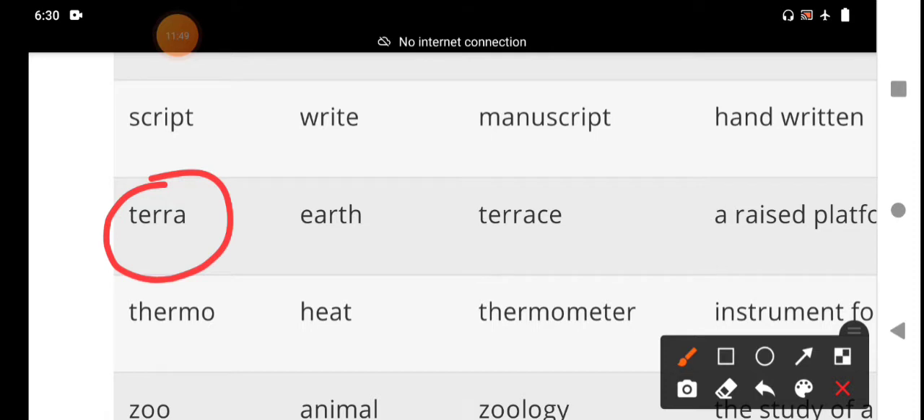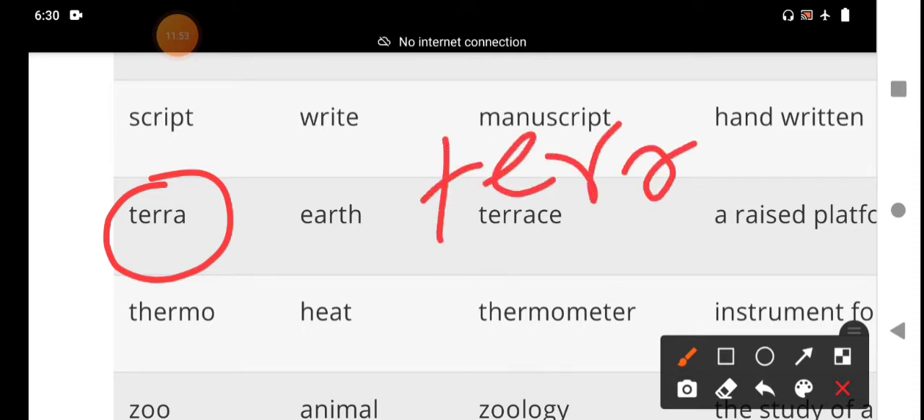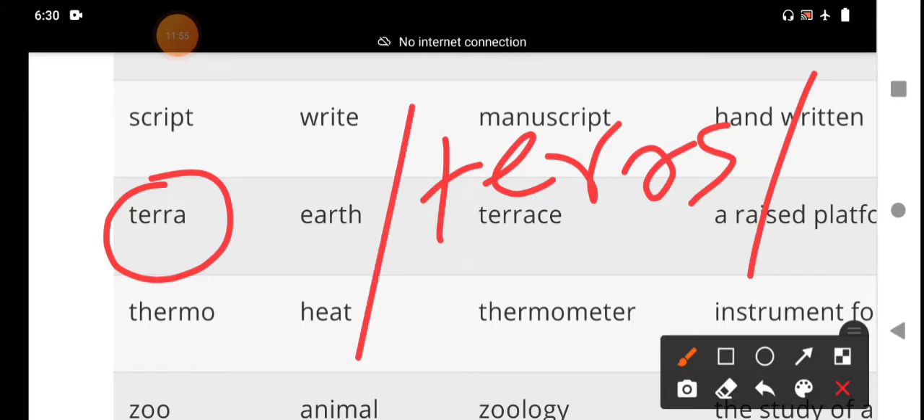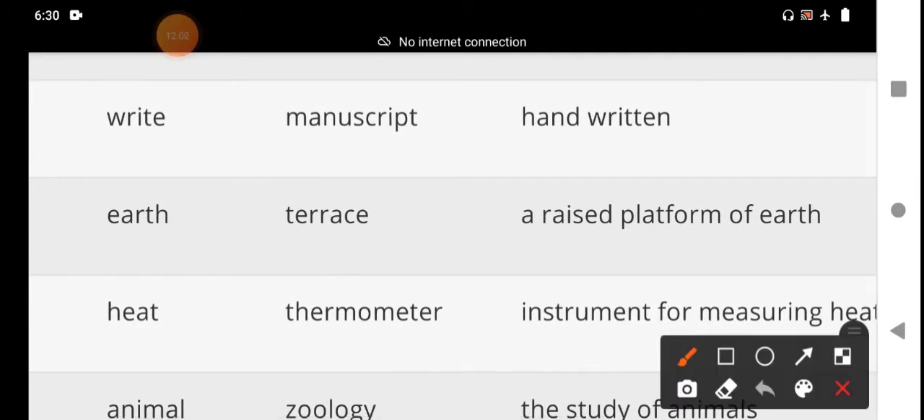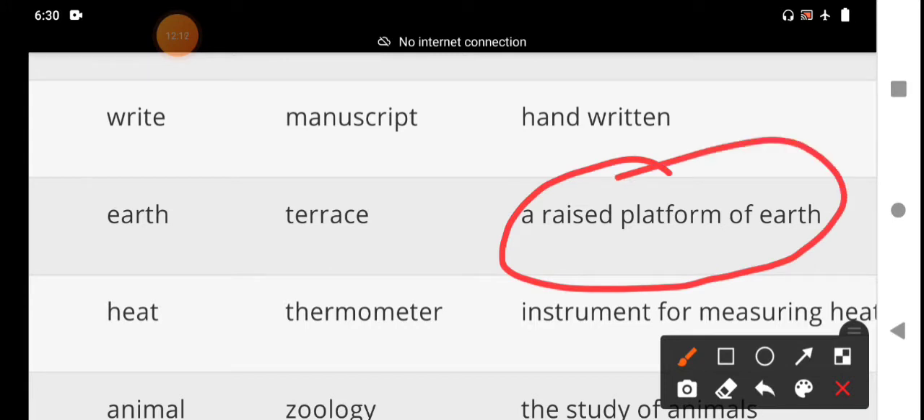The main word: terrace. This is the phonetic script I should write here. What is the meaning of terrace? It comes from the root word terra. Terrace means a raised platform on the earth.